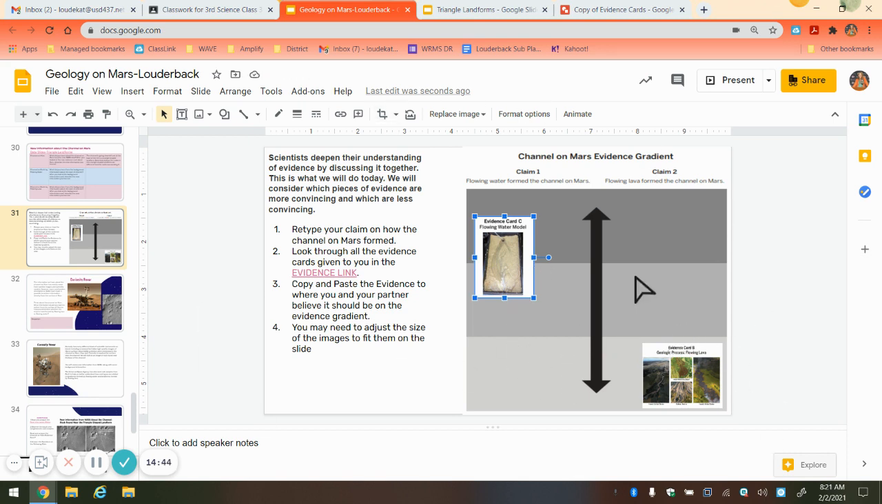This is the last stage of your lesson for today. So make sure you have all 5 cards in your Google Slides, and I will see you later on.